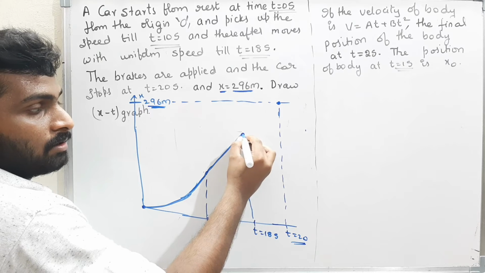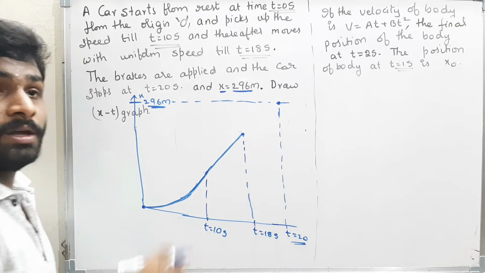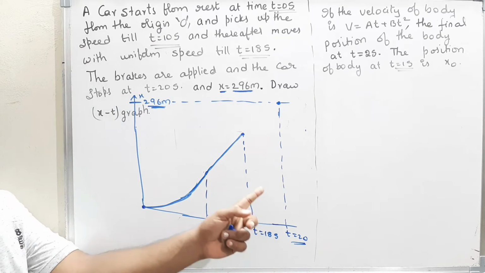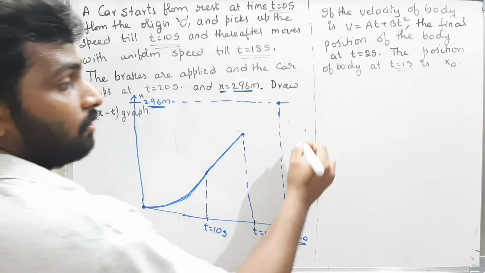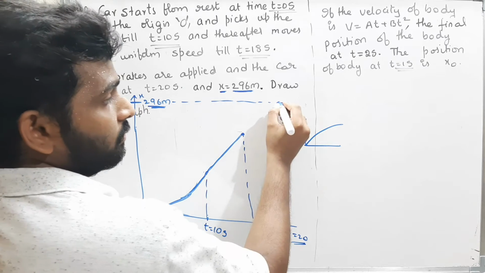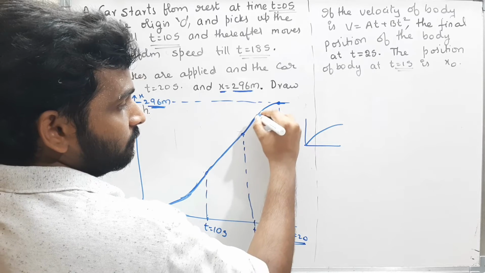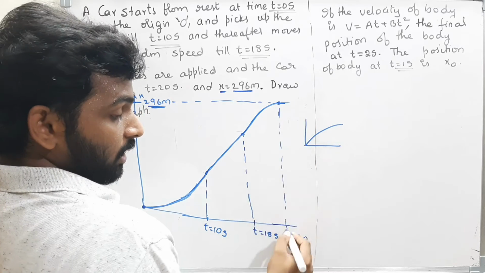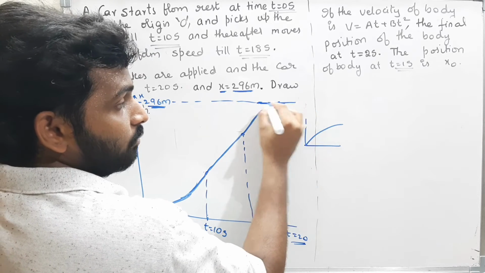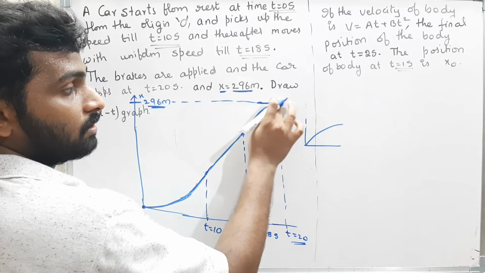Now from here till here the body moved with uniform velocity. After this, what will happen to the velocity? The velocity gradually decreases. To come to rest, the velocity has to decrease. Therefore, what's the graph for the decrease in the velocity? This is the graph for the decrease in the velocity. This is the curve. At this point, time equal to 20 seconds, if I draw a tangent, the tangent will be parallel to the x-axis because here the velocity is 0.